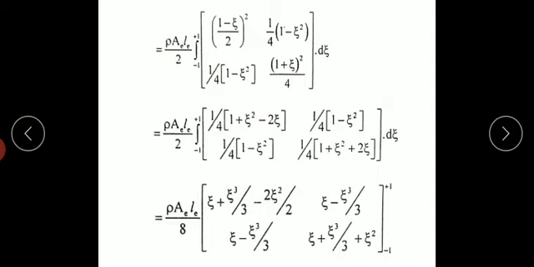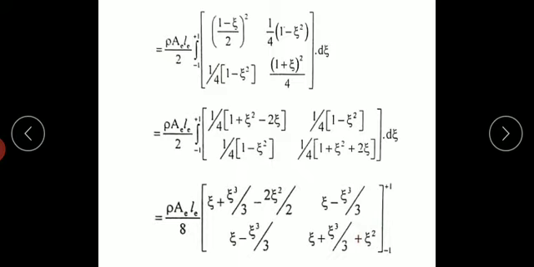Now I start integrating. So now I integrate here. Integration of 1 is zeta. Now I integrate with respect to zeta here. So 1 is zeta, zeta square is zeta cube by 3, and minus 2 zeta becomes zeta square by 2. So 1 is zeta minus zeta square becomes zeta cube by 3. Here also same thing. 1 becomes zeta, zeta square becomes zeta cube by 3. And 2 zeta becomes zeta square by 2.